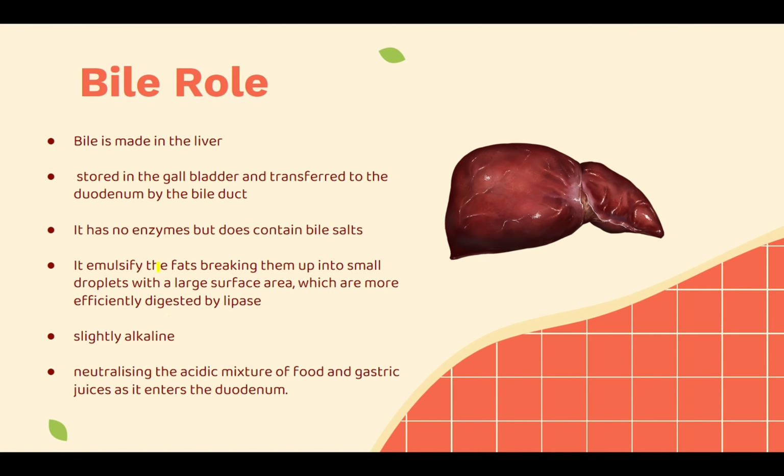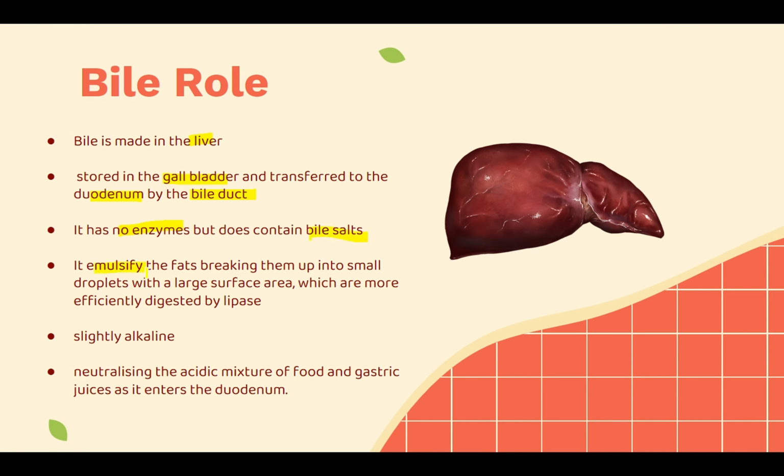Now, talking about bile. Bile is, as we said earlier, produced by your liver. Bile is produced in the liver. Here's a point. The second point is it is stored in your gallbladder and transferred to your duodenum by the bile duct. It has no enzymes. It is not an enzyme, but it contains bile salts.